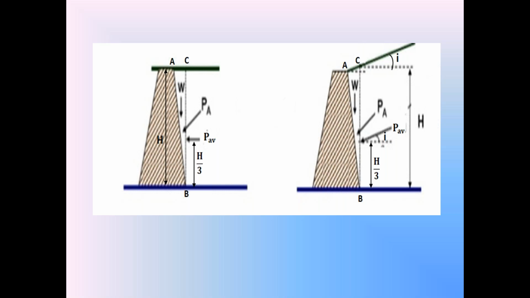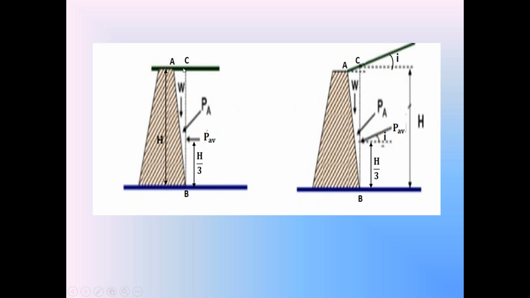In that case, first we consider this is the top of the retaining wall and this is the bottom of the retaining wall. That is point B. So here point A is the top of the retaining wall on the back side. On the back side of the retaining wall, point B is the bottom of the retaining wall. From that bottom of the retaining wall on the back side, first draw the vertical line in the backfill.